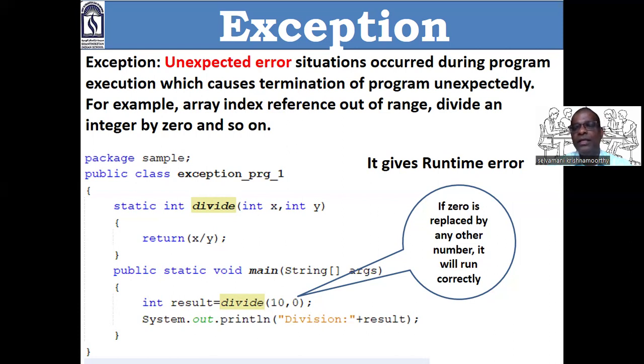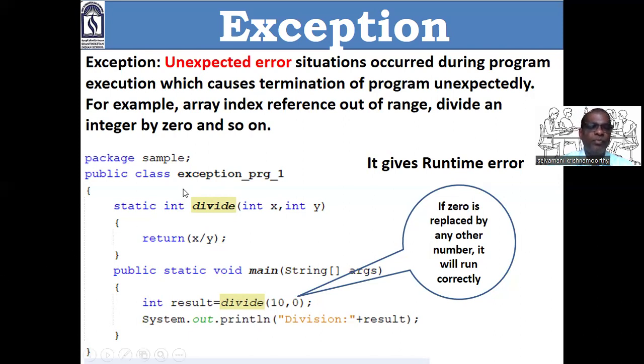In the same way, dividing an integer by 0. You know very well, 10 divided by 5 gives 2. 10 divided by 2 gives 5, no problem. What will happen when 10 is divided by 0? You know very well, that is infinity. You cannot find it. That is said to be dividing an integer by 0.